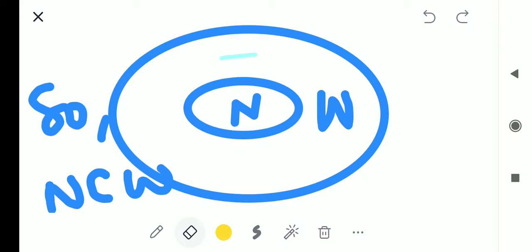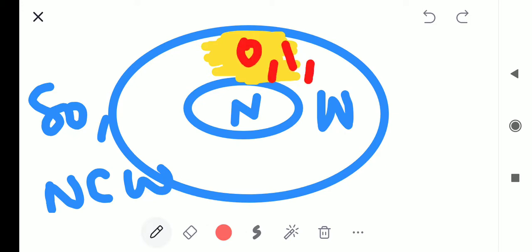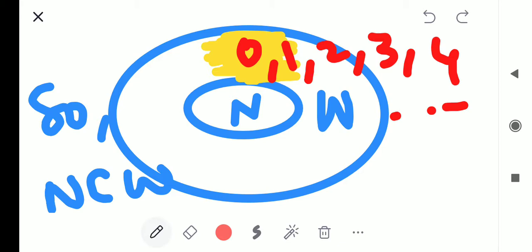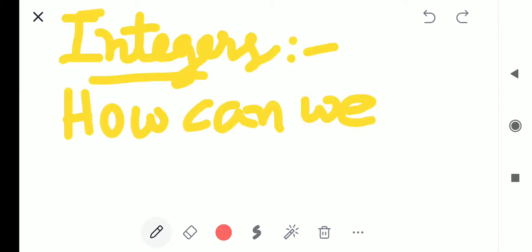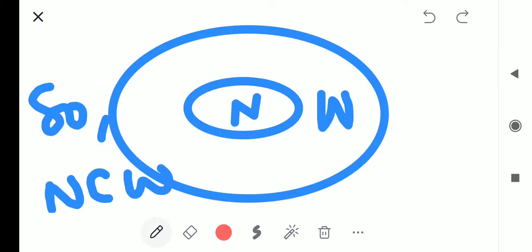If you share some part of these whole numbers, then you can observe 0, 1, 2, 3, 4, and so on.